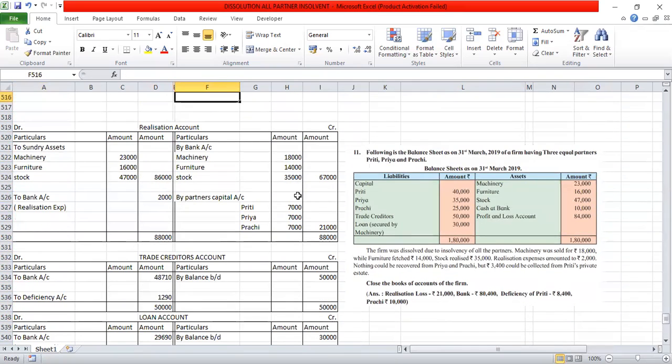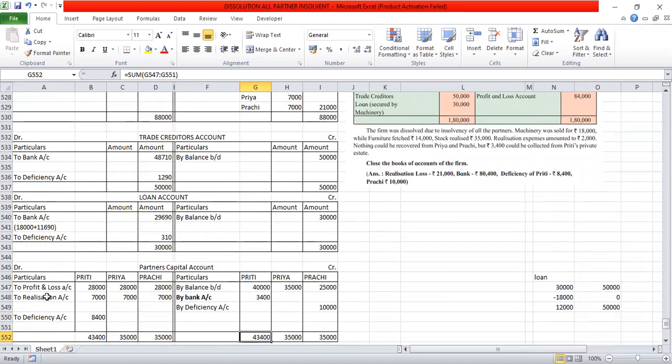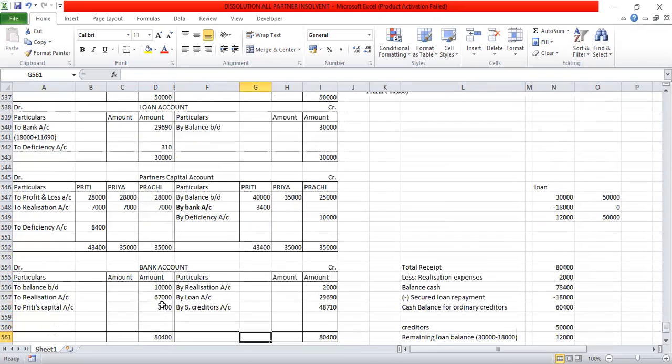Here it is a loss of rupees 21,000, which will be distributed among the three partners equally, that is 7,000, 7,000, 7,000, and the loss will be debited to the partners' capital accounts. Whatever the balancing figures of this capital account should be transferred to deficiency account.